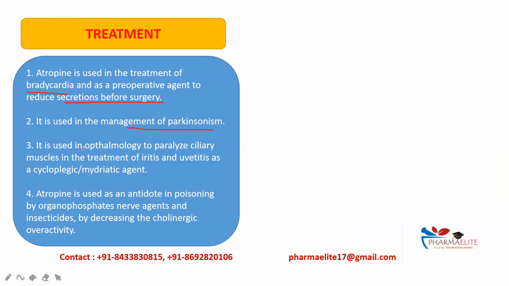Third point, it is used in ophthalmology for fundus examination. It acts by paralyzing the ciliary muscles, and is used in the treatment of iritis and uveitis as a cycloplegic and mydriatic agent. Atropine is used as an antidote in poisoning by organophosphates such as sarin and soman, and several nerve agents and insecticides, by decreasing the cholinergic overactivity.